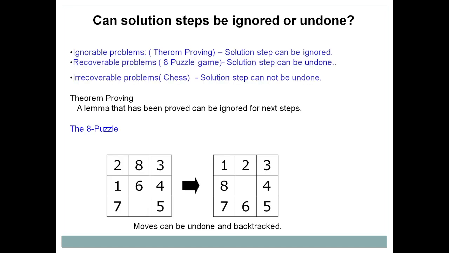The next characteristic is: can solution steps be ignored or undone? In this case 3 things are there: ignorable problem, recoverable problem, and irrecoverable problem. I will give a simple example to illustrate what an ignorable problem is. The example we have taken is theorem proving. I need to prove a particular theorem. You might remember that in 10th you had the subject geometry, where you need to prove theorems, showing that LHS equals RHS.